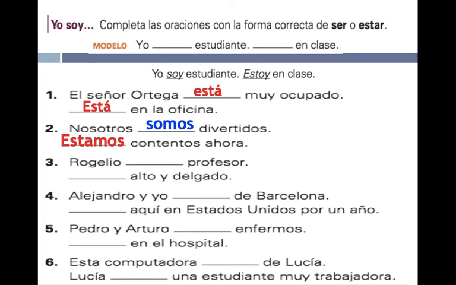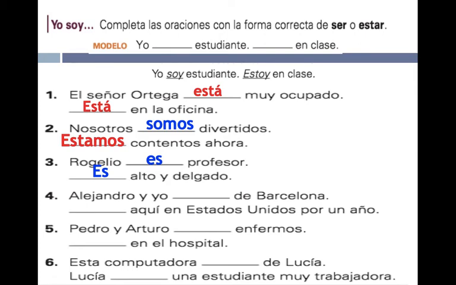Rogelio, profesor. Using the verb ser, he is a professor, so that's occupation. Verb ser. Blank, alto y delgado. Es alto y delgado. He is tall and thin. That is a description using ser, not a changing state.